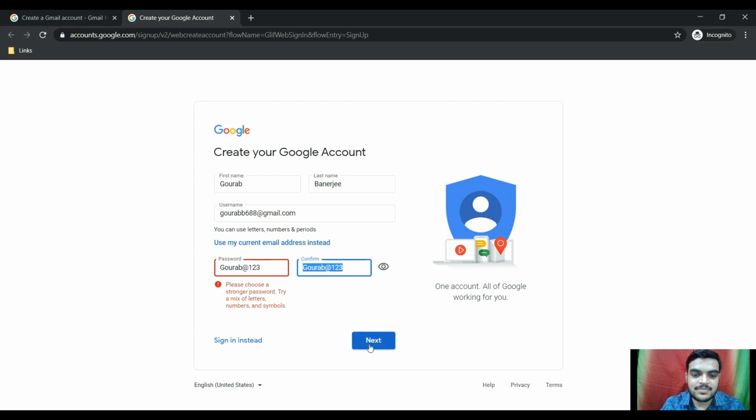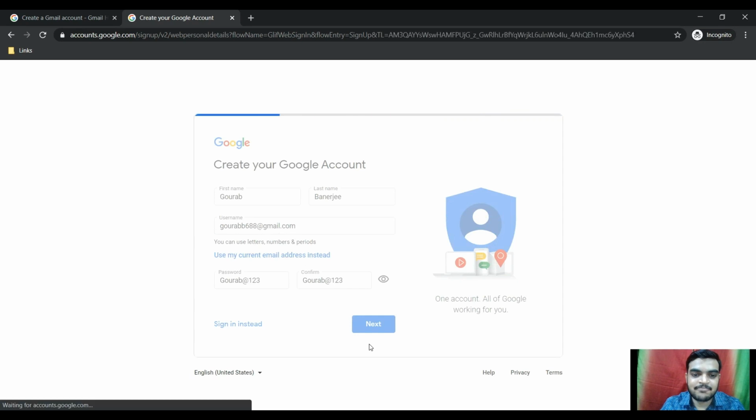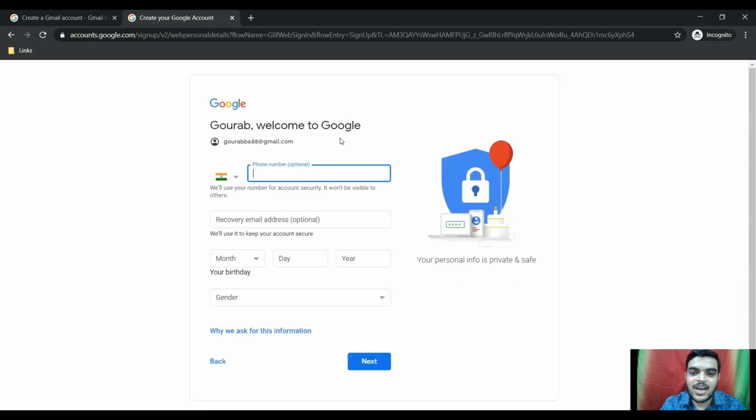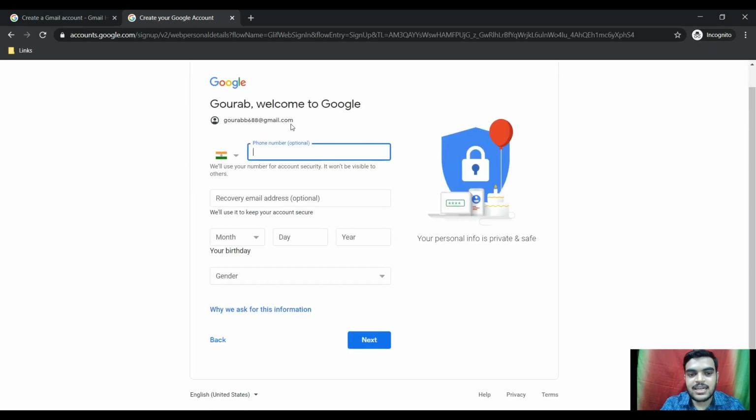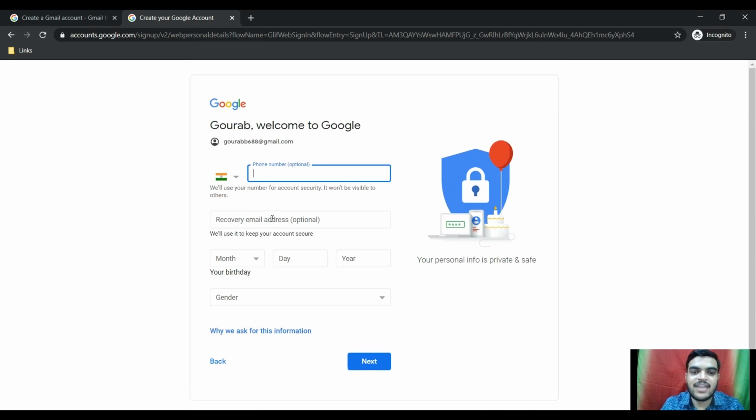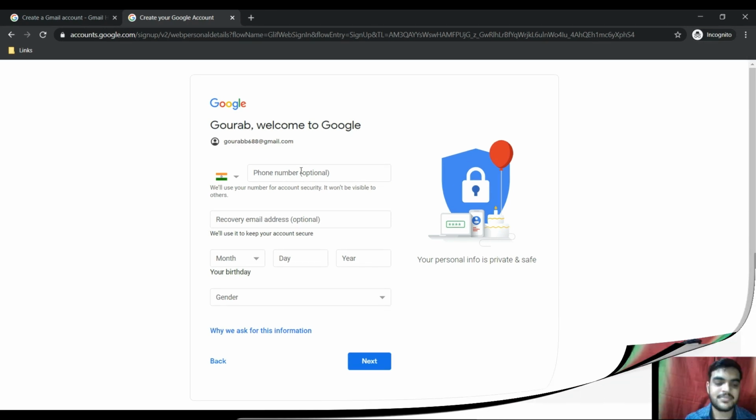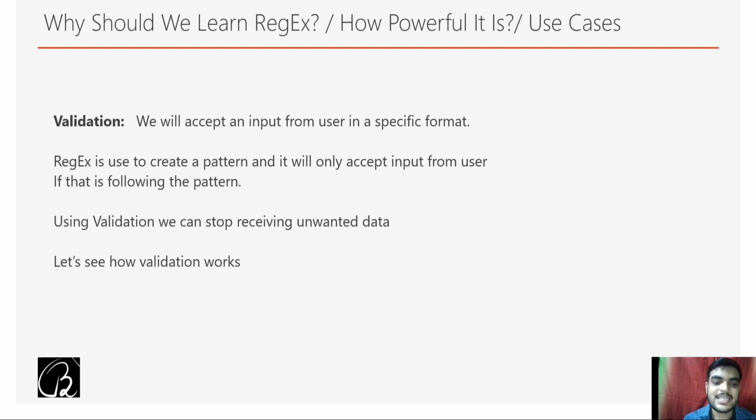Now let's click on next. Yep, okay, so now it is working. So now I hope that you have understood how validation works with the help of regex. Now let's go back to the slide. Okay, so now we have one more application of regex in our bucket, and that is validation.